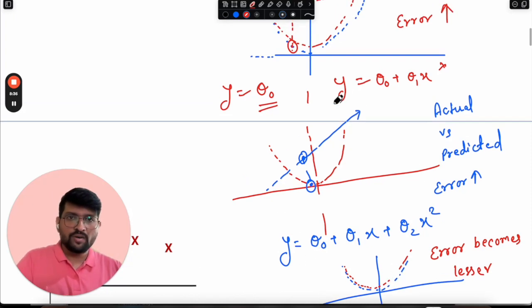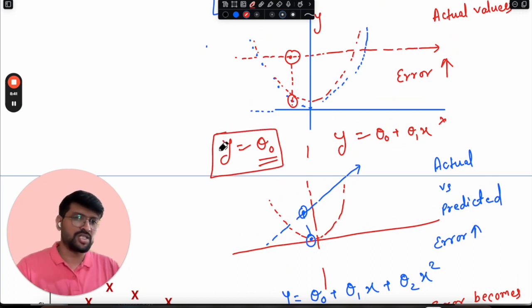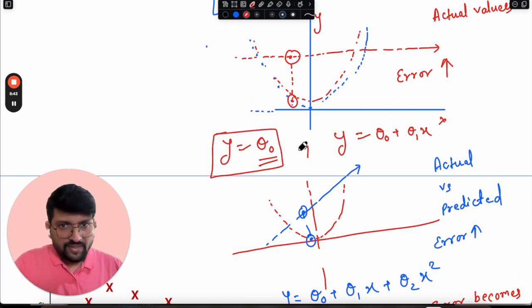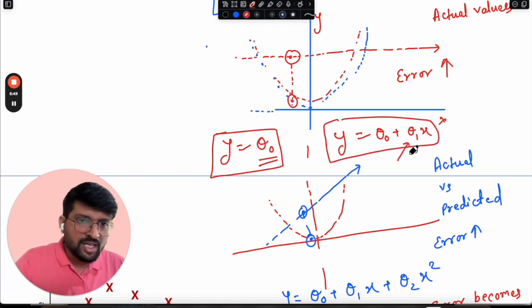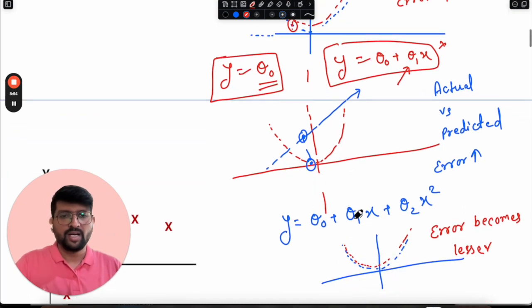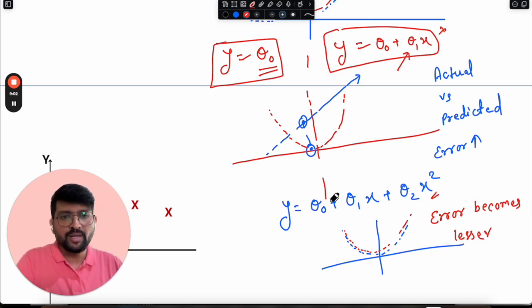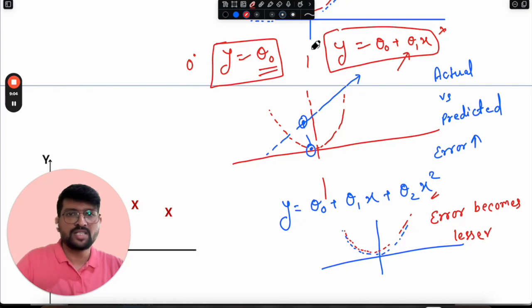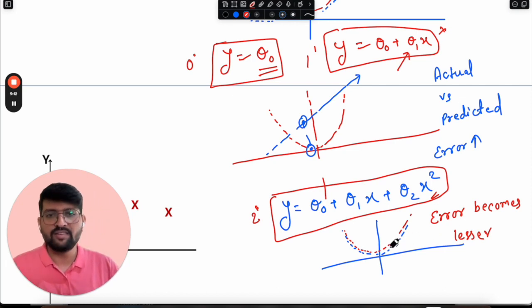If you observed earlier, the complexity was very low. We were learning only one constant value. After that, we increased the complexity slightly by introducing one additional term, theta 1 x, but still that was not sufficient according to our data. But when we increased the complexity more, by introducing another term of x squared, which makes a 2-degree polynomial, this is 0-degree polynomial, this is 1-degree polynomial, and this is 2-degree polynomial, our error became very much lesser, and this is exactly what we wanted from our data set.